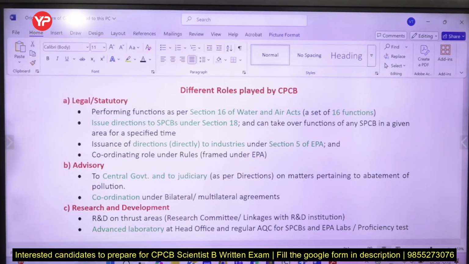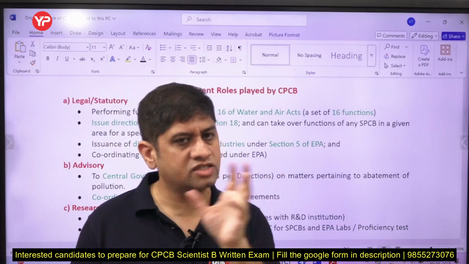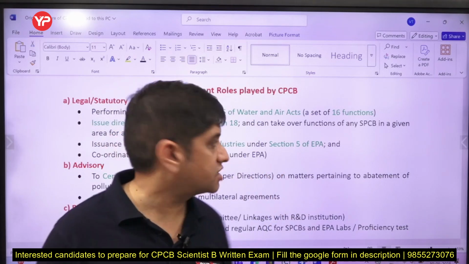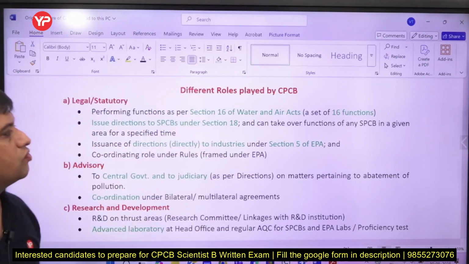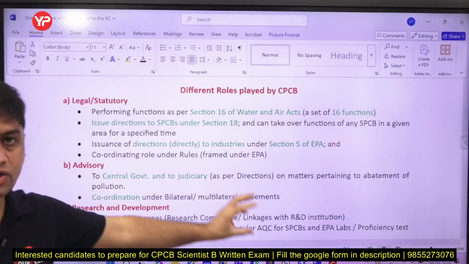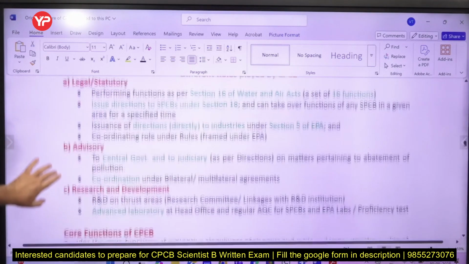So coordination roles. So legal roles क्या हैं? Can Central Pollution Control Board give directions to the industries? Yes. Where it is mentioned? Environment Protection Act. Which section? 5 section. Okay, how many functions are mentioned under section 16 of Water Act? That is 16 functions are mentioned under these sections. So it can give direction to State Pollution Control Board? Yes, under section 18 of this act only, Water Act only.